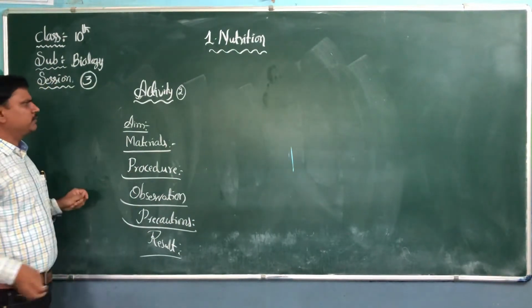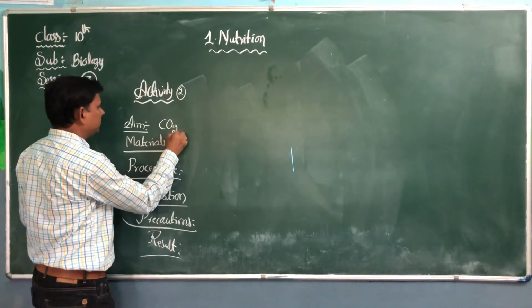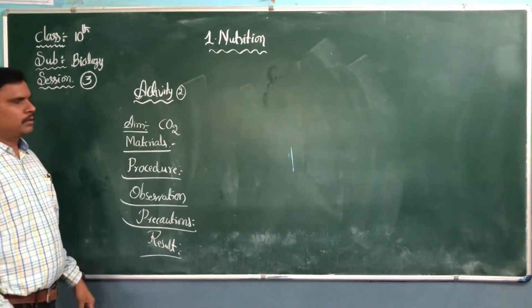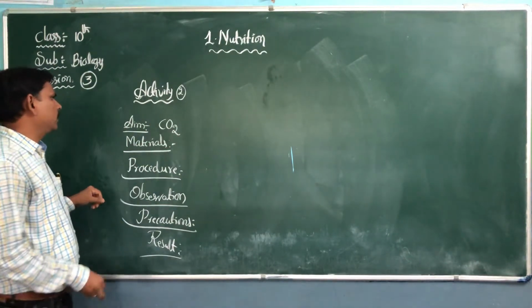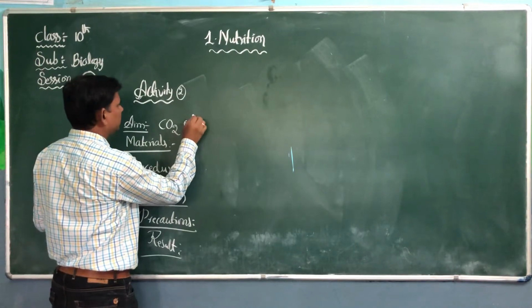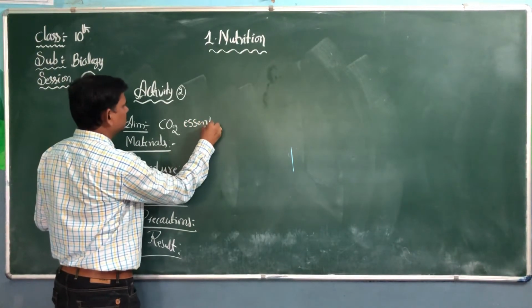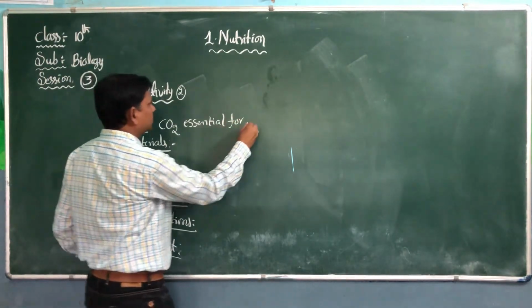Today's activity is about carbon dioxide. The formula is CO2. It contains 1 carbon and 2 oxygen atoms.